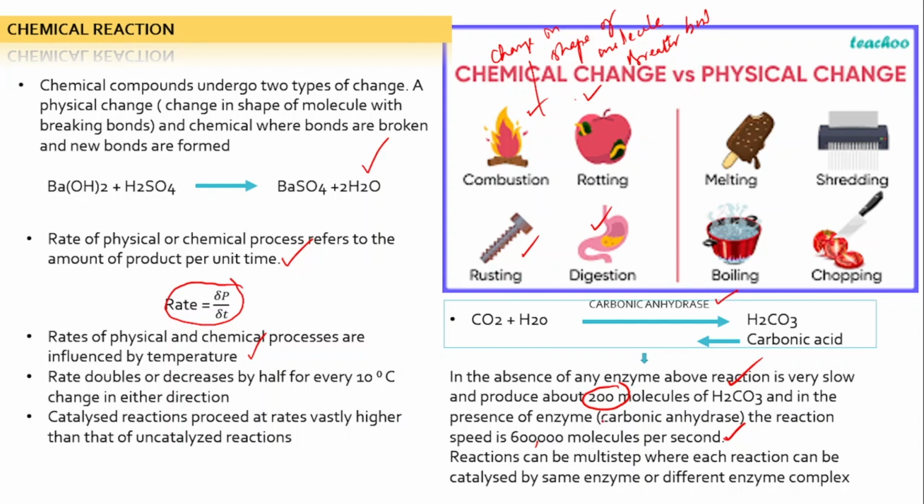Reactions can be multi-step or single step. A multi-step reaction can have each reaction catalyzed by the same enzyme or a different enzyme complex. Okay, fine. So from chemical reactions we saw what is chemical change and what is physical change. A chemical change is where bonds are broken and new bonds are formed. In a physical change, the shape of the molecule changes. And we have to remember that the rate of a physical and chemical process refers to the amount of product per unit time.